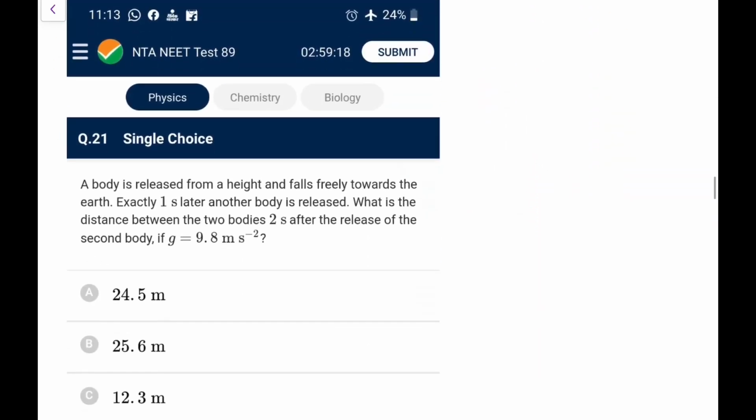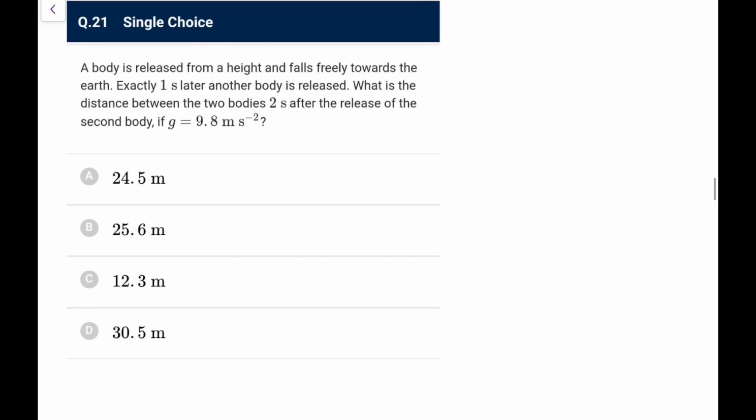Next, a body is released from a height and falls freely towards the earth. One second later, another body is released. What is the distance between the two bodies 2 seconds after the release of the second body? You can do it in many ways. You can do it by relative motion, but I am doing it without relative. So 2 seconds after the second body, that means the first body's time of motion is 3 seconds.